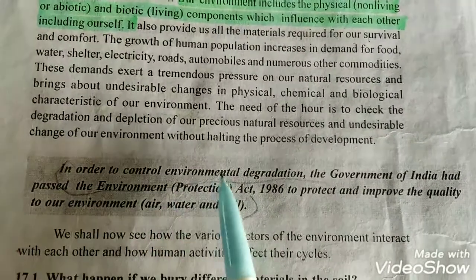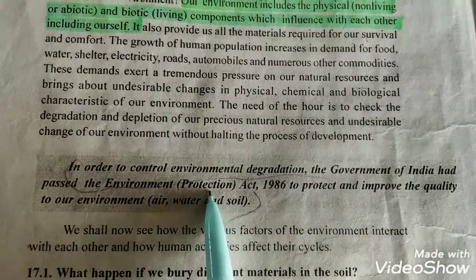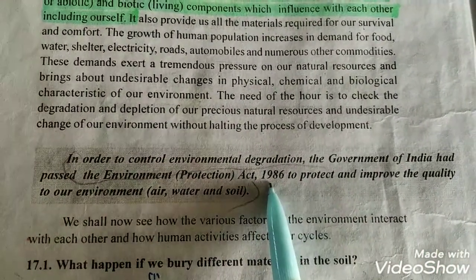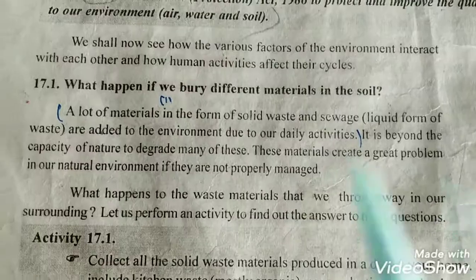In order to control environmental degradation, the government of India passed the Environment Protection Act 1986. So the government of India had passed an act.